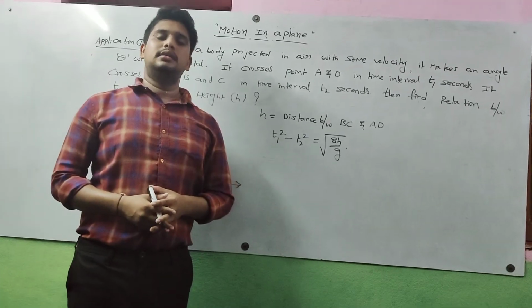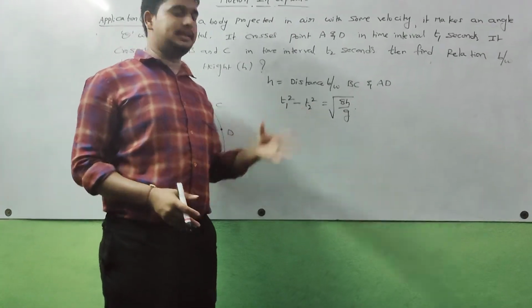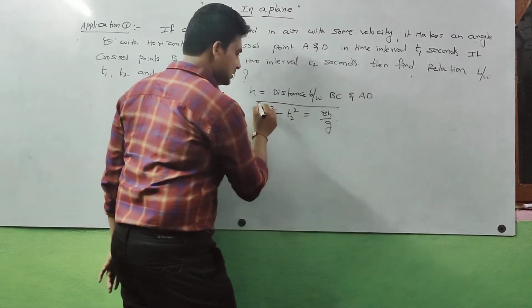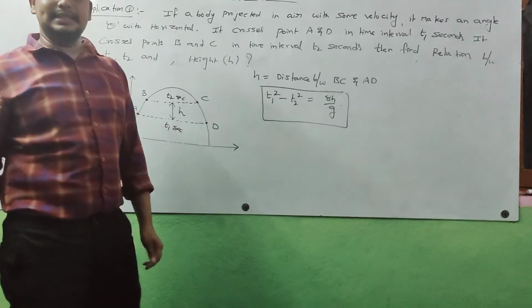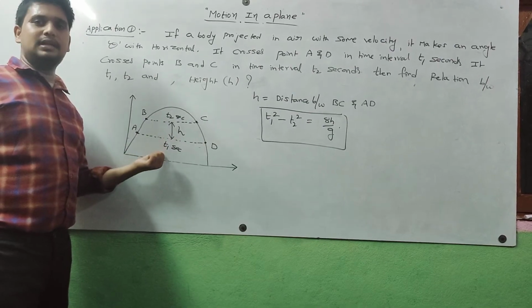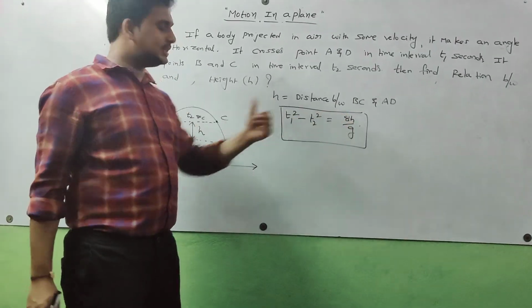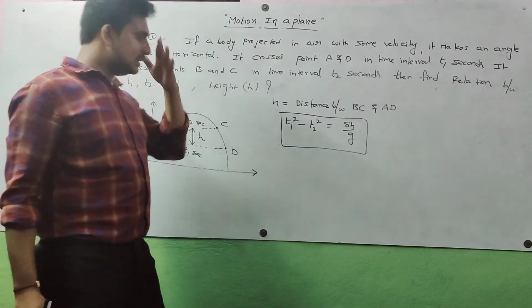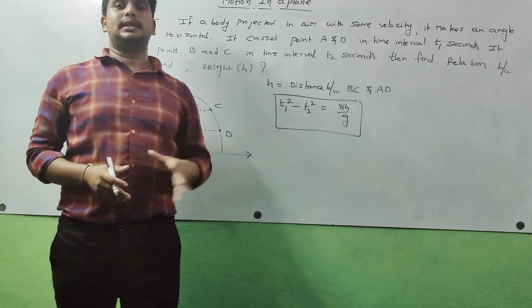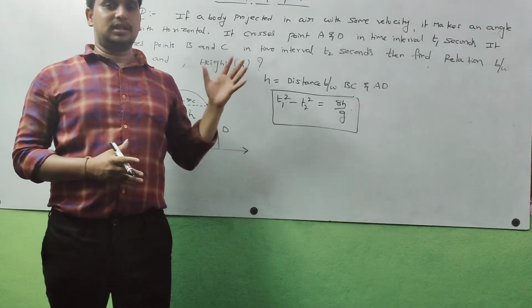To continue my lecture on oblique projection, t1 square minus t2 square is equal to 8h by g. Here t1 means the body crosses points A and D in time interval t1 seconds, and crosses points B and C in time interval t2 seconds. Here h means the distance between BC and AD. So t1 square minus t2 square is equal to 8h by g. This is a very important application. Some questions are asked based upon this application, so be focused and observe carefully.